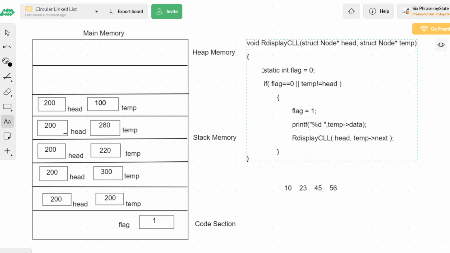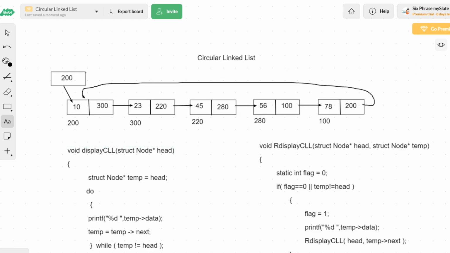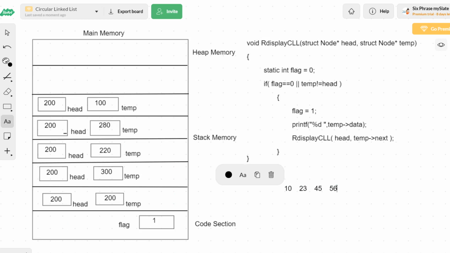Now again from the first line, the static line will not be working because we already have a variable called flag. Next line is if flag equal to 0. Flag equal to 0 is a false condition, but temp not equal to null, 200 not equal to 100, is a true condition. So I will enter, flag is overwritten with 1 again, then temp of data will be printed. What is 100 of data? 100 of data is 78. So 78 will be printed. After printing 78, again the same function will be recursively called. So one more activation record we will be creating.